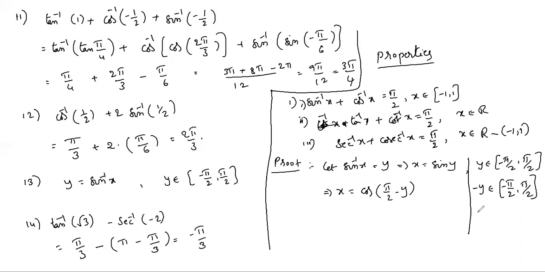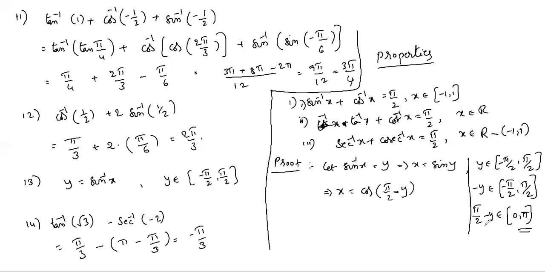So by adding pi by 2, pi by 2 minus y belongs to 0 to pi, and this is the principal value range of cos inverse x. So this is the correct representation of sin y in terms of cos: pi by 2 minus y. Cos of 3 pi by 2 plus y also equals sin y, but we won't write it because 3 pi by 2 plus y does not belong to the principal value range.